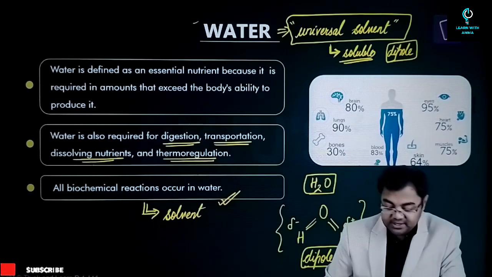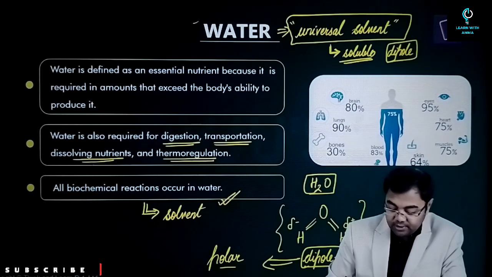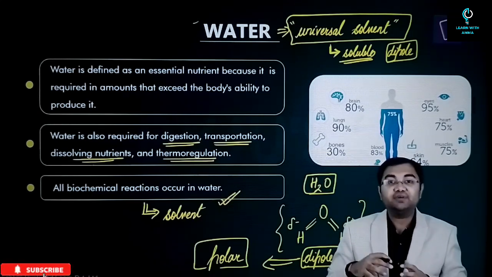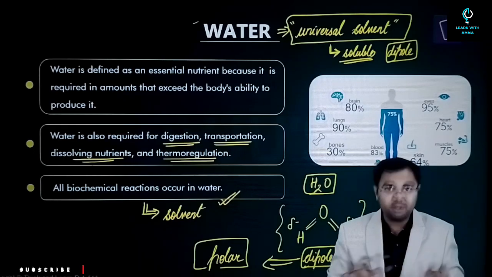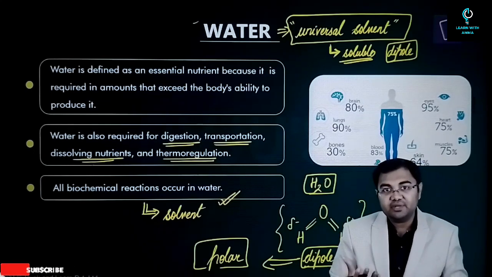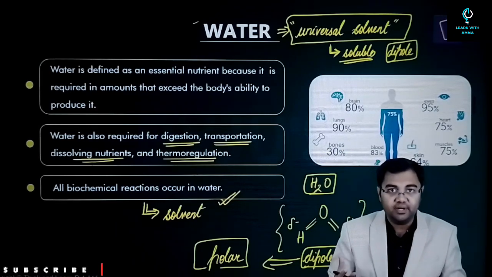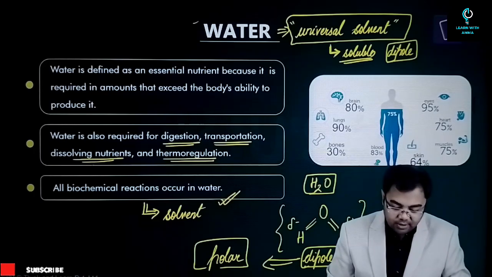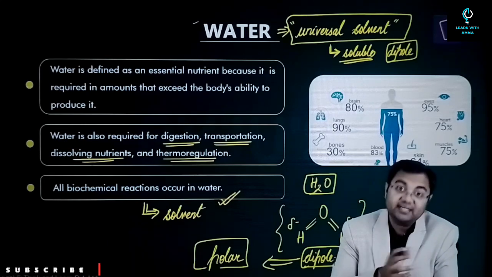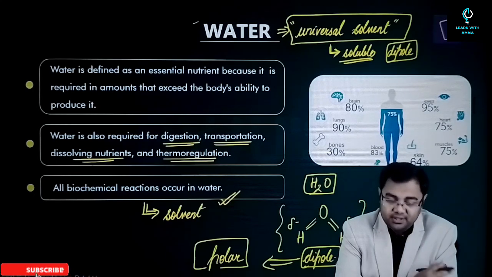Because of this, water is able to dissolve all the polar solutes. All the polar substances will very easily be soluble in water. That's why a lot of substances are able to dissolve in water. Only the things which are non-polar will not be able to dissolve in water. For example, oil is non-polar, so oil does not dissolve in water. Certain kinds of vitamins also will not dissolve in water. They will dissolve in fats, so fats are required for their digestion. Otherwise, water will help in digestion all across.